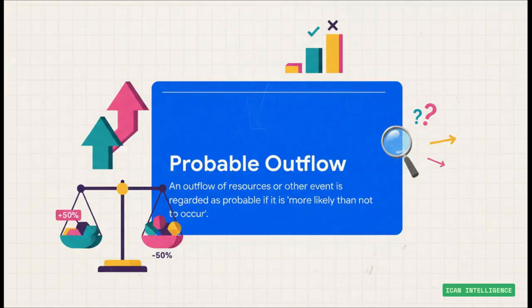All right, test number 2. Is the outflow probable? Now, IAS 37 is super specific here. Probable means more likely than not. You can literally think of it as a greater than 50% chance. It's not maybe, it's not definitely, it's just over 50%. That threshold is a key detail you have to remember.